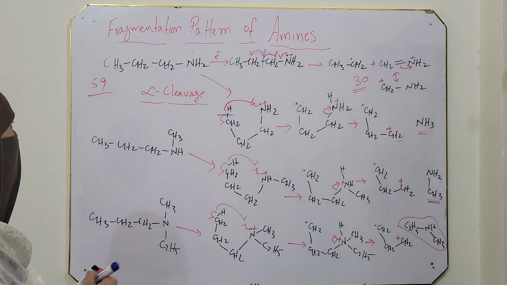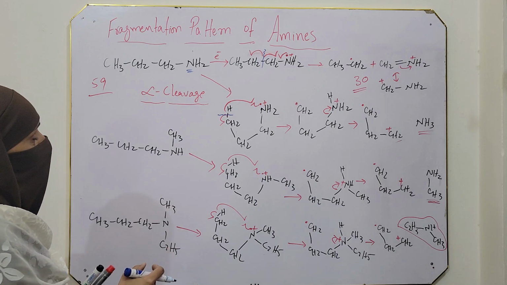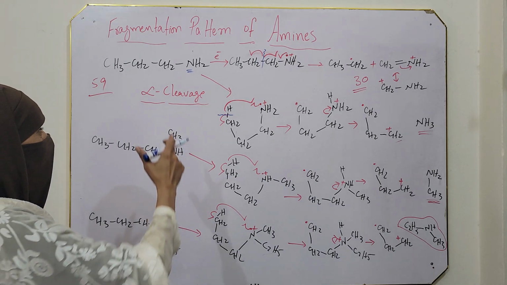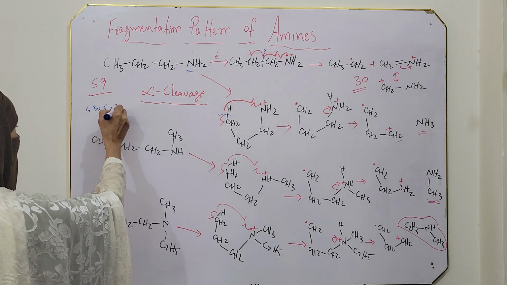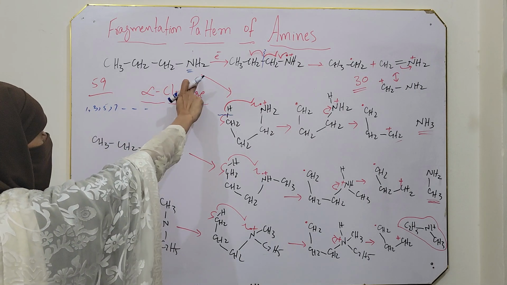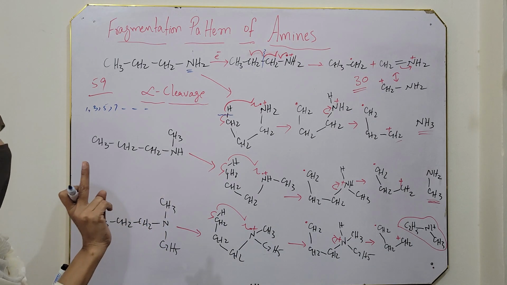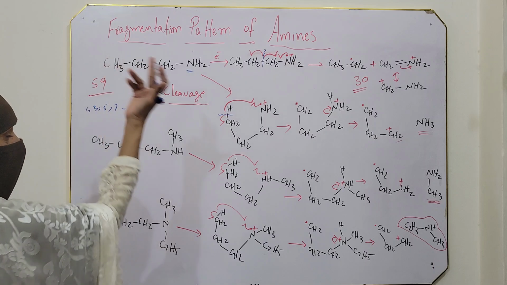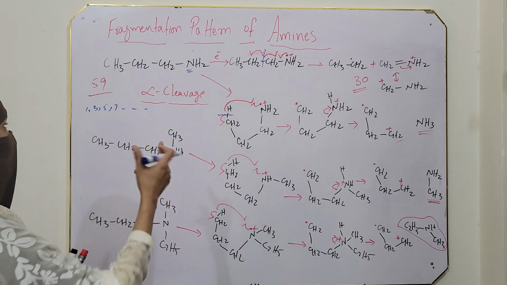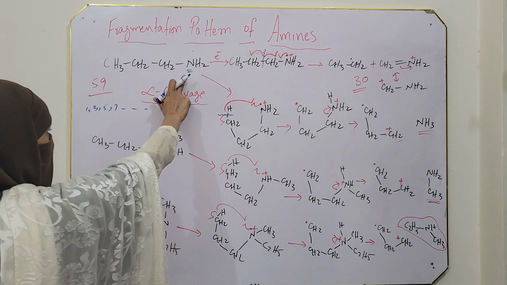Now we apply the nitrogen rule here. Again, in case of this compound, there is one nitrogen. And according to the nitrogen rule, if a compound has an odd number of nitrogen, 1, 3, 5, 7 and so on, then its molecular mass must be odd. It is the first version. So according to the first version, its molecular mass is 59. So the first version is successfully applied. Its molecular mass is 59 as it contains an odd number of nitrogen.